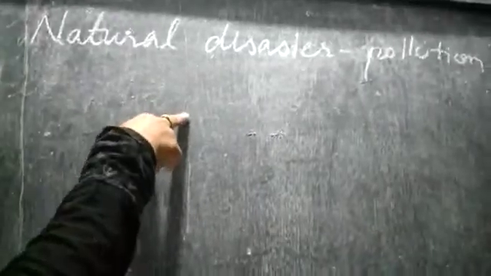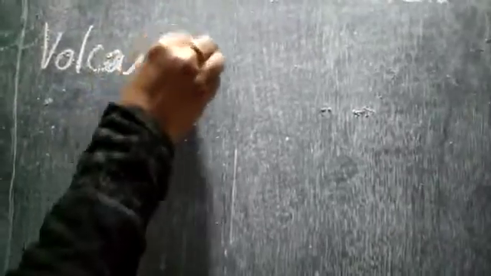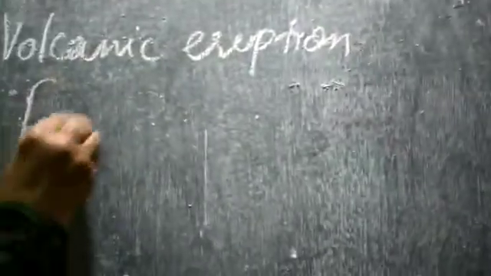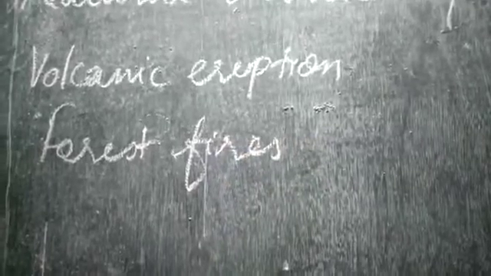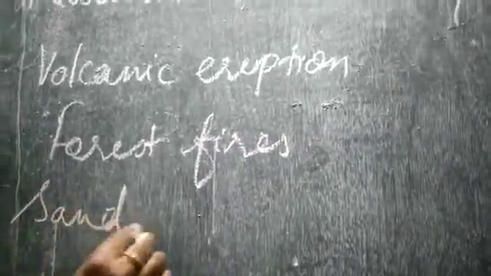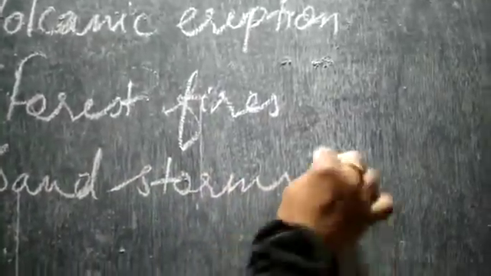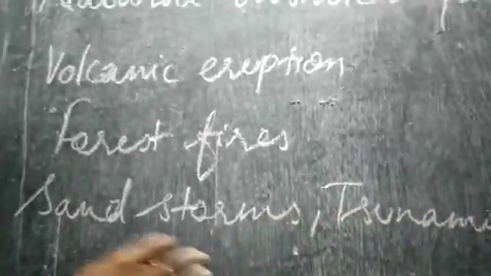If you see, nature also causes certain disasters, and the pollutants enter into the environment and cause natural environmental pollution. The first one is volcanic eruptions. The second is forest fires. Then you have sandstorms. Then you have tsunamis. Yes, you have heard about this, right?